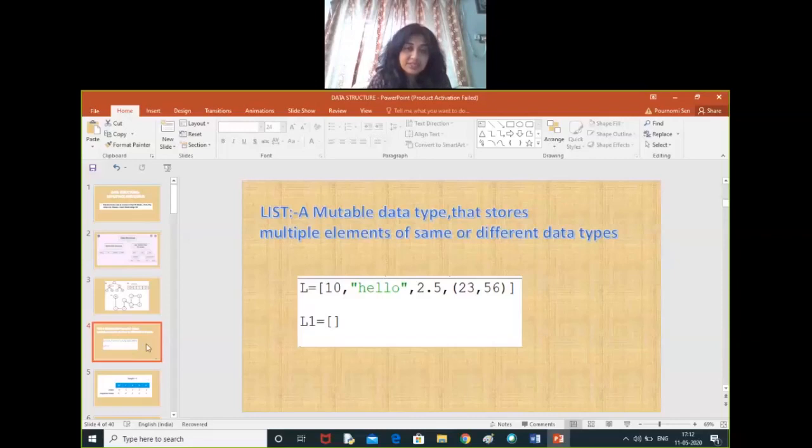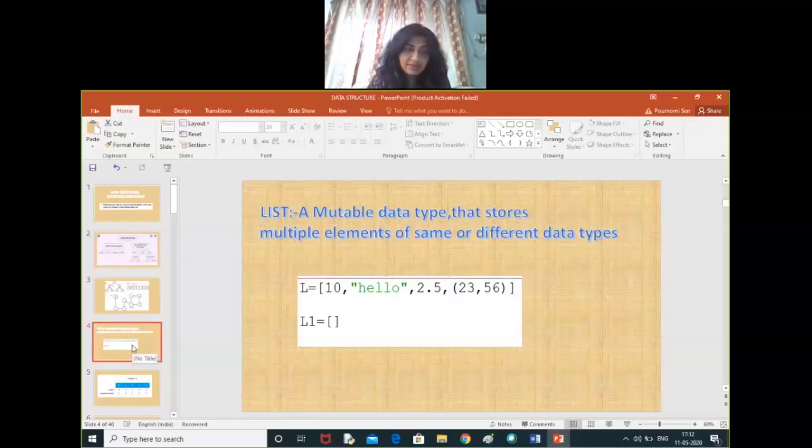Because here, as you can see, one list is shown, L equals 10, hello, 2.5, then there is a tuple. The first one, 10, is an integer, the second one is a string, the third one is a floating point number, and the fourth one is a tuple. So it's a heterogeneous data type.